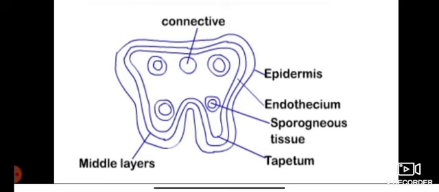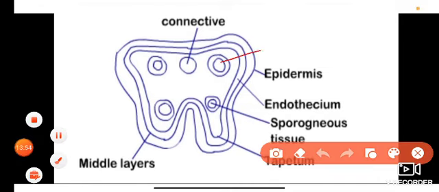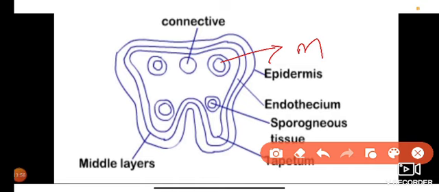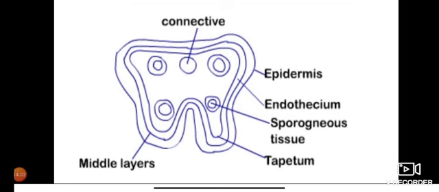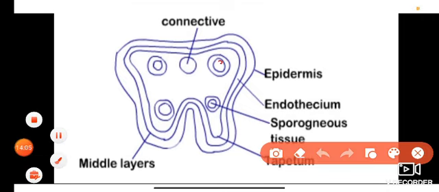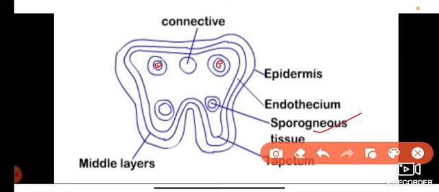In the center of each microsporangium there is a specialized tissue called sporogenous tissue, and this sporogenous tissue develops into pollen grains.